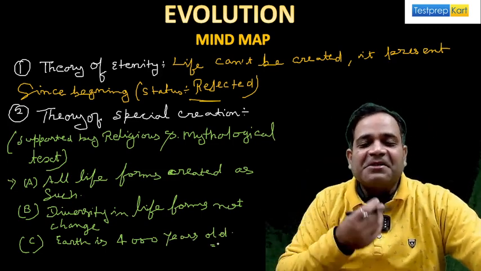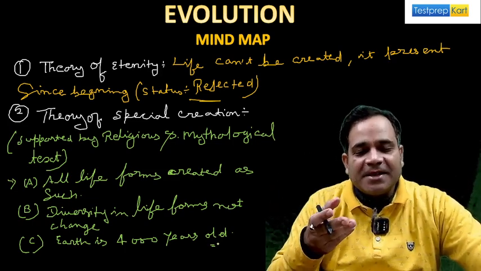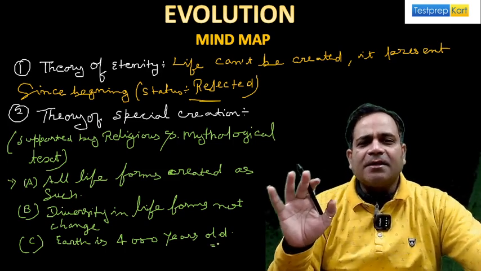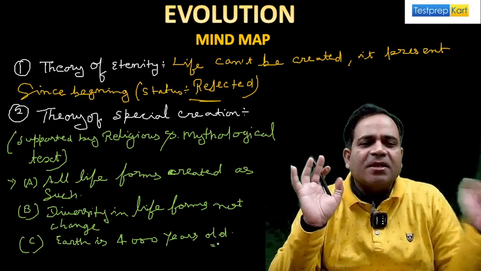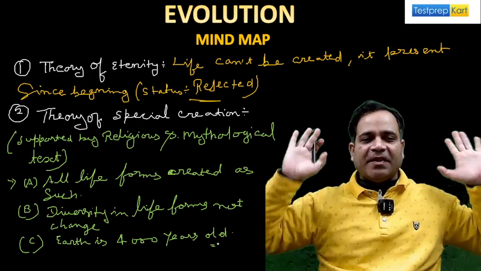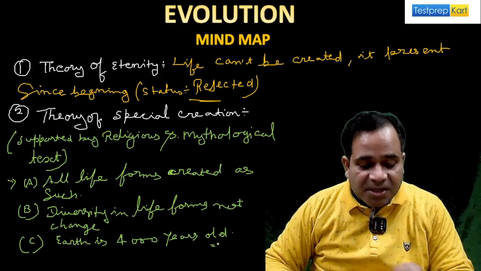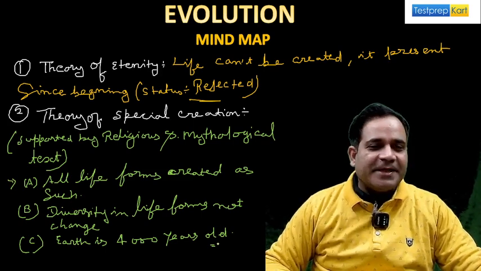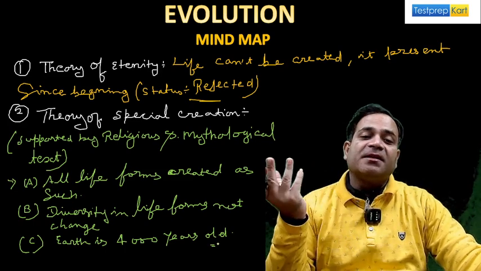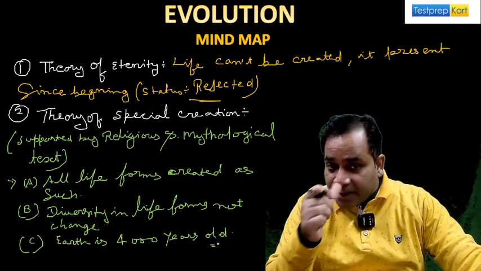No, my dear, this theory is also not accepted, because whatever the 3 points I've written here, all the 3 points do not support evolution, my dear. So that's why I'm saying that this theory of special creation, supported by the religious and mythological text, was totally rejected, my dear. Yes, totally rejected. The theory tells us all life forms were created as such. Is it possible? All life created as such?